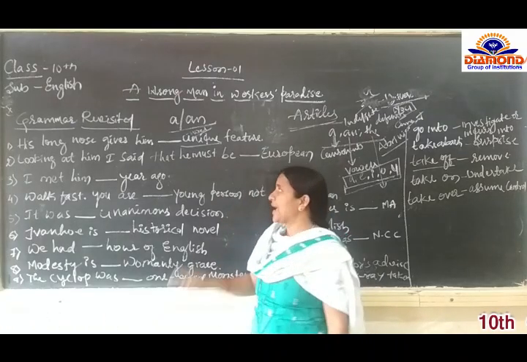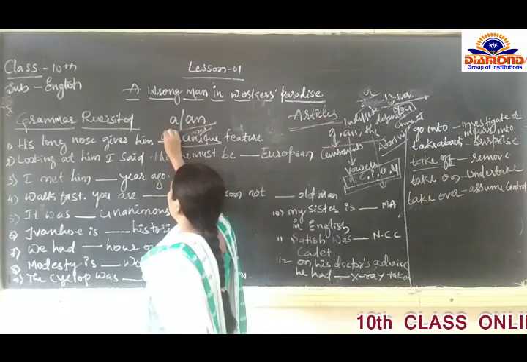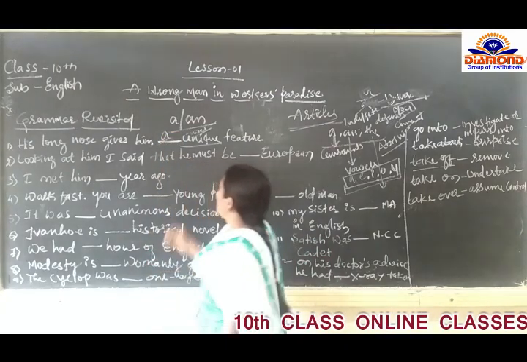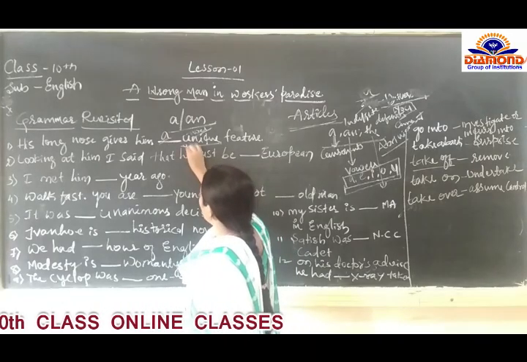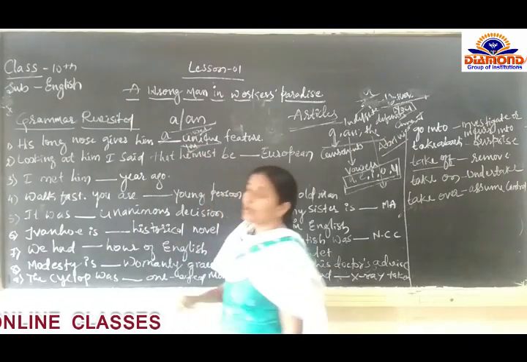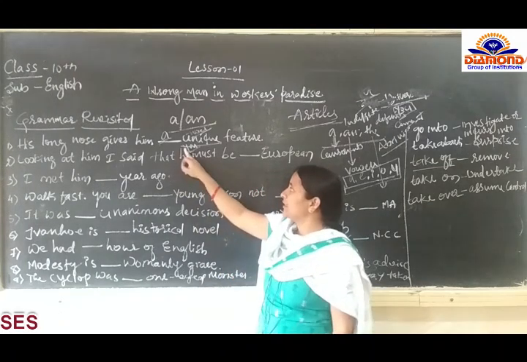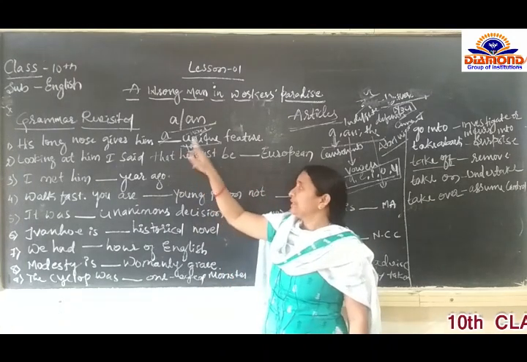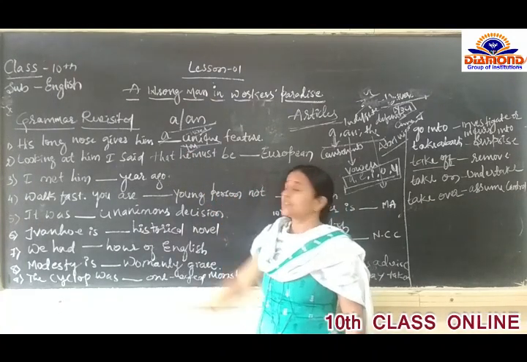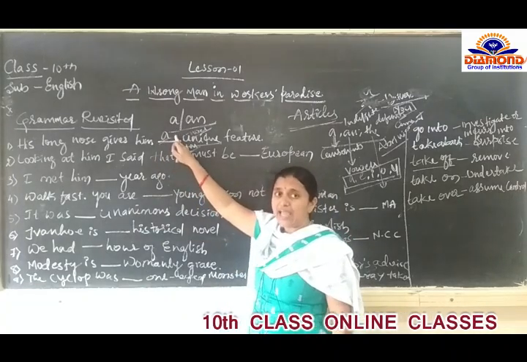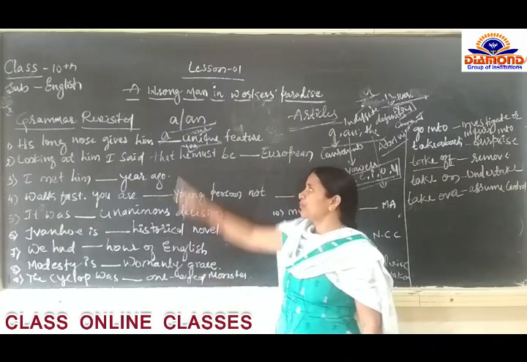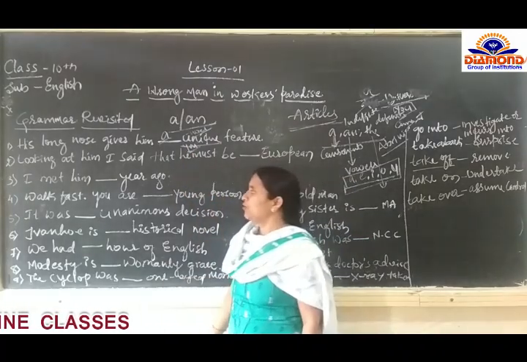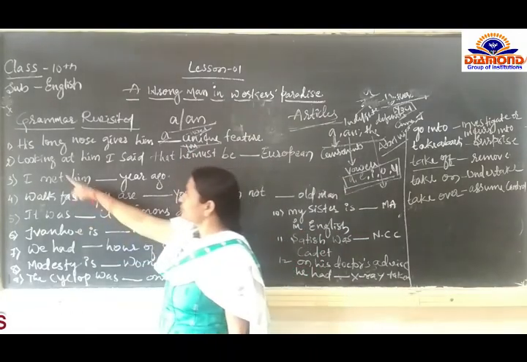You should use "a", because unique has the sound of Y-O-U. Y is not a vowel, it is a consonant. That is the reason we use "a" here. This is very important. Keep it in your mind.